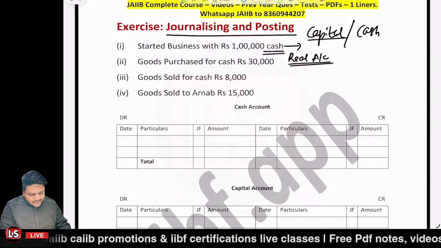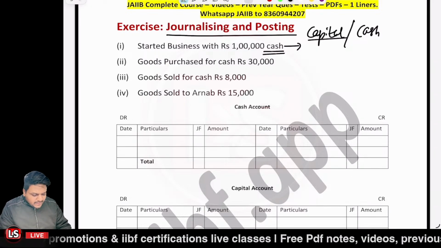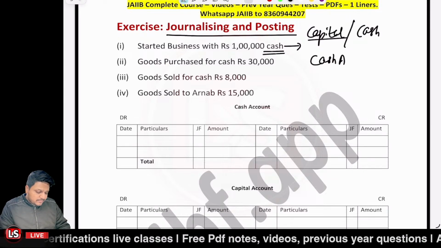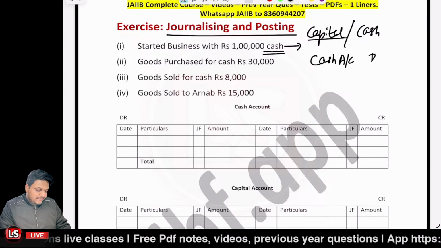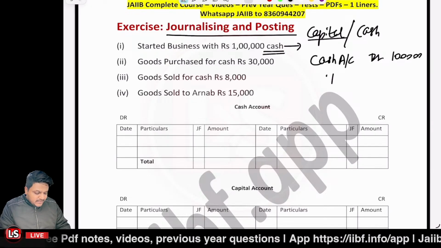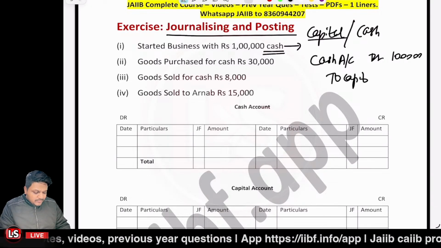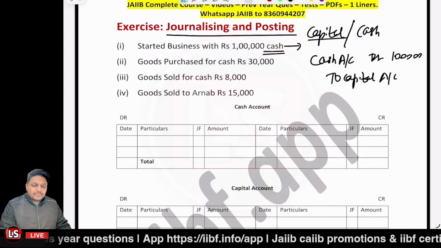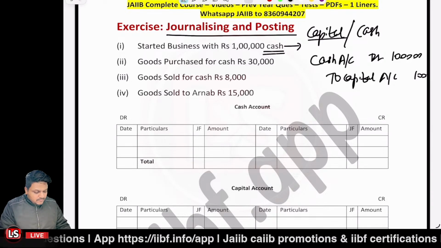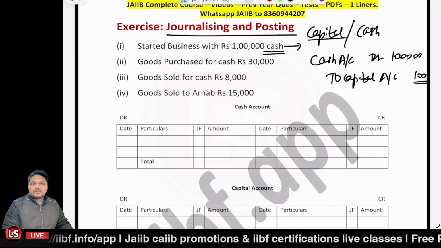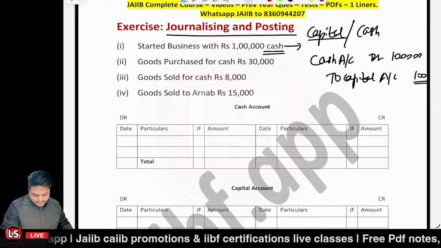So the cash account is to be debited. The journal entry would be related to debiting the cash account. So cash account debited with rupees 1 lakh and to capital account. This is how we write the journal entry. So 1 lakh would be on this side. This would be the first journal entry.